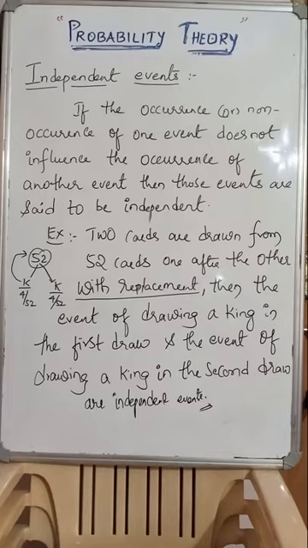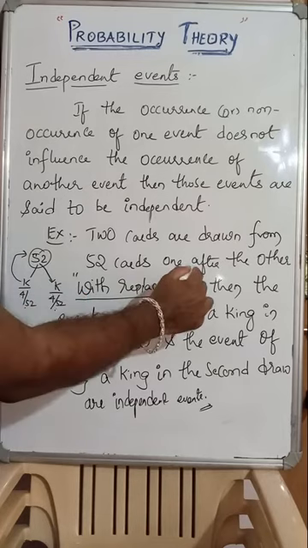If you are not replacing, the total number of balls will become 9 from 10, and the total number of red balls will become 4 from 5. Then the next chance of getting red will become 4 by 9, isn't it? Similarly, take the two cards. With replacement means the first king card is selected, you replace it back, again a king is selected. So the probability remains the same in both, because it is the with replacement case.